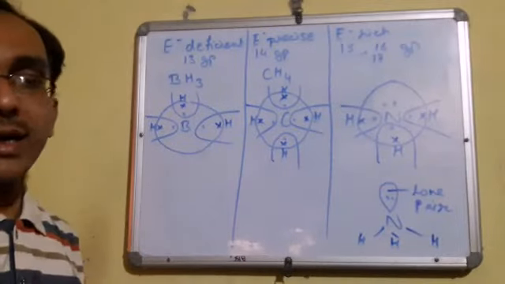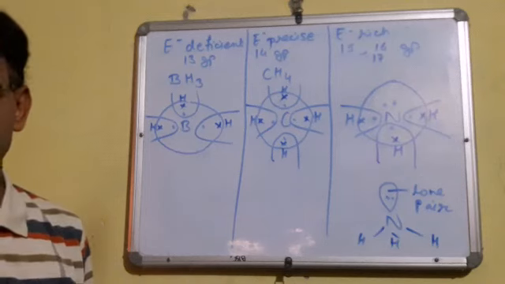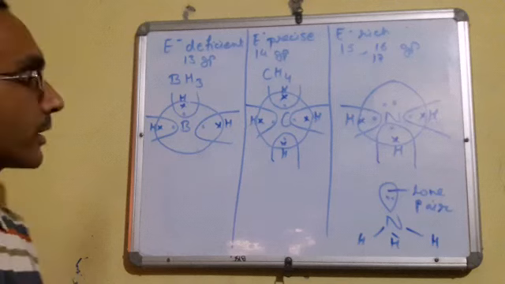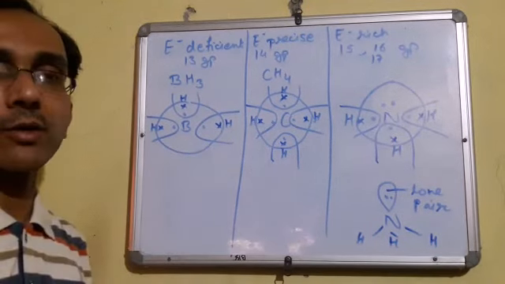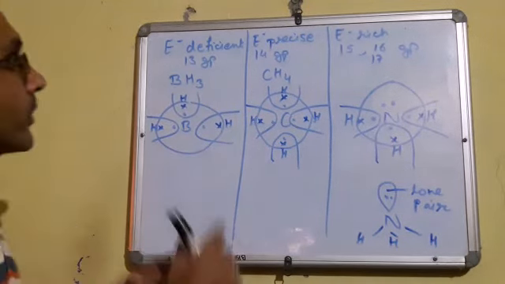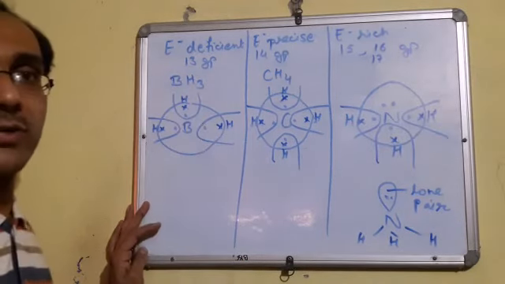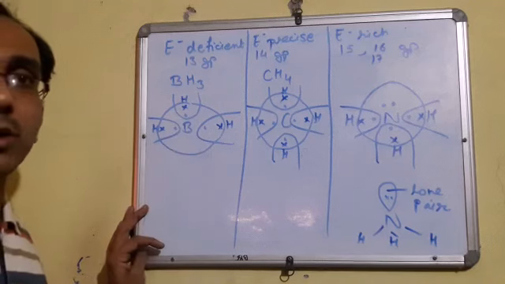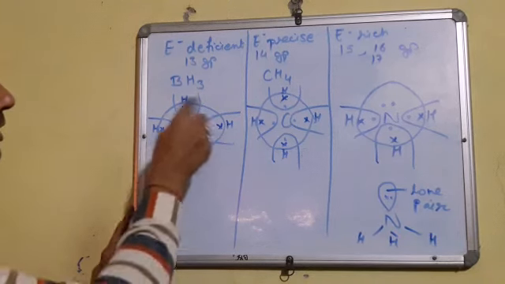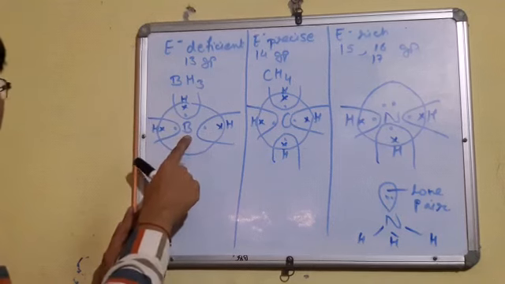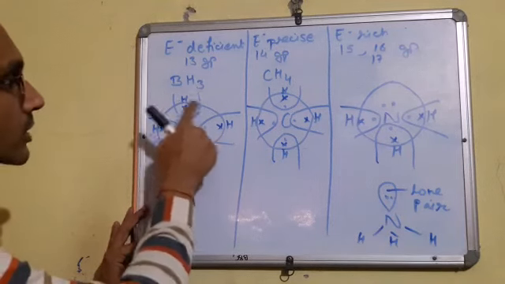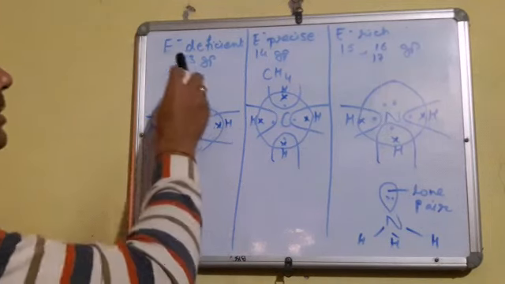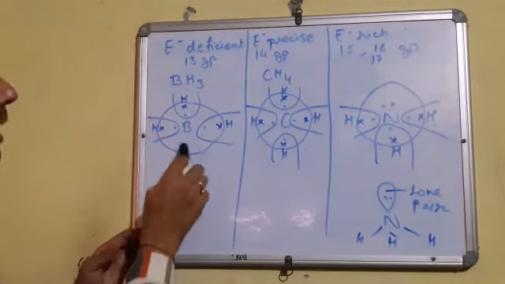In that case, electron deficient hydrides are those hydrides in which, whenever we write the electron dot structure of these hydrides, we find that the central atom has less number of electrons to complete its octet. Fine. We are making the structure of BH3. When we see the electron dot structure of BH3, boron atomic number is 5, 2, 3. So when we make the electron dot structure, we find after sharing, boron has only 6 electrons. That means less number of electrons to complete its octet. Hence such hydrides are called electron deficient hydrides.